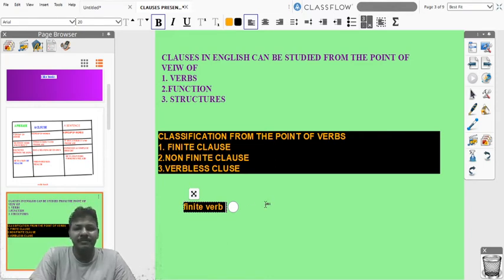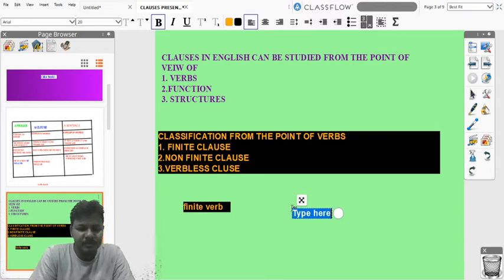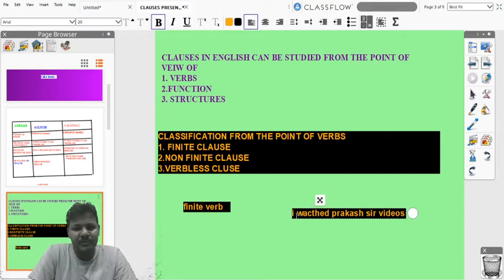For example, I watched Prakashar videos. Here you have a subject and you can easily recognize what tense it is. By looking at the verb watched, you can say it's past tense. And there is an agreement between the subject and verb, friends. So it is called a finite verb.